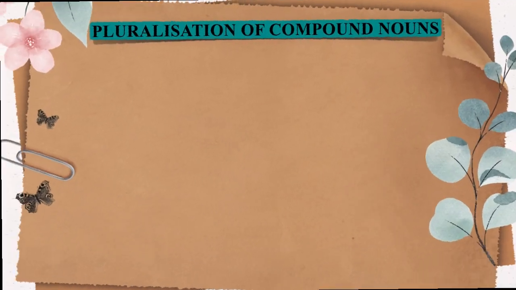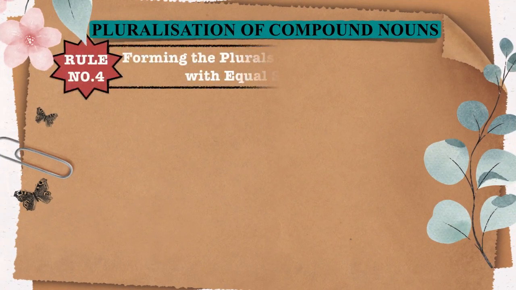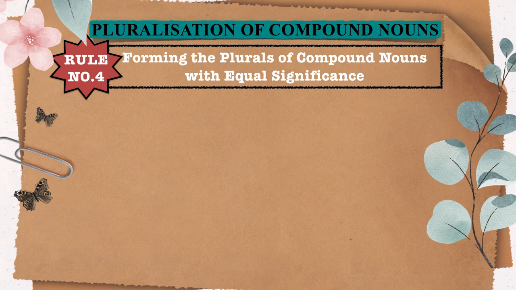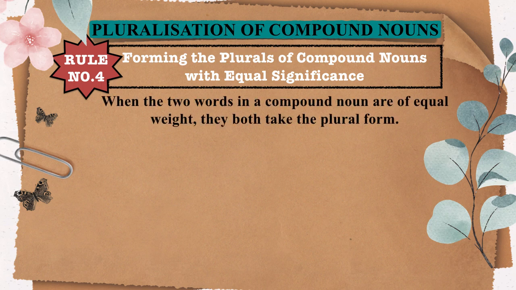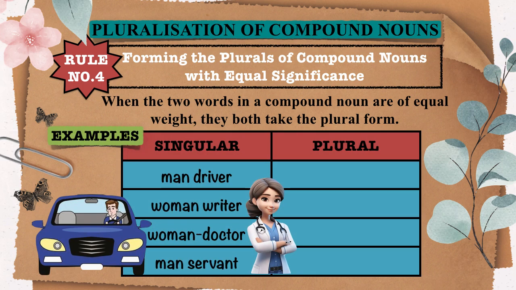Next up, let's explore rule number 4. Forming the plurals of compound nouns with equal significance. When the two words in a compound noun are of equal weight, they both take the plural form. Some examples include man driver, men drivers. In this case, both man and driver carry equal weight. So, when forming the plural, both words take the plural form, men and drivers.